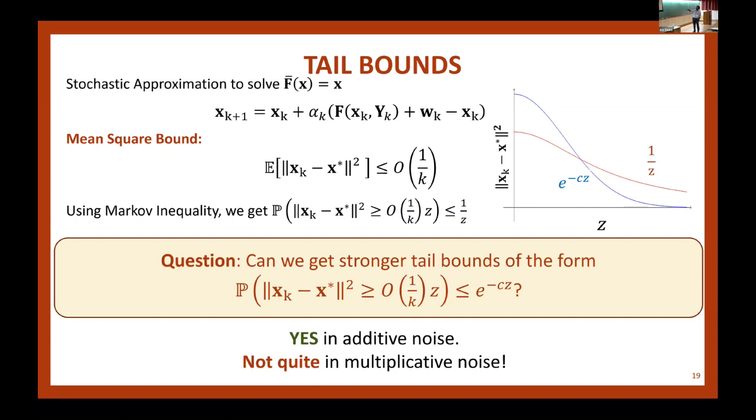If I remove this square, then this becomes square root of z and this becomes square root of z whole square. So this is essentially Gaussian tail. And in the multiplicative noise setting, depending on how bad your noise can be, you can either get Gaussian tail, exponential tail, or heavier than that, Weibull tail. But nevertheless, these are all lighter than any polynomial tails. So we're going to see that.